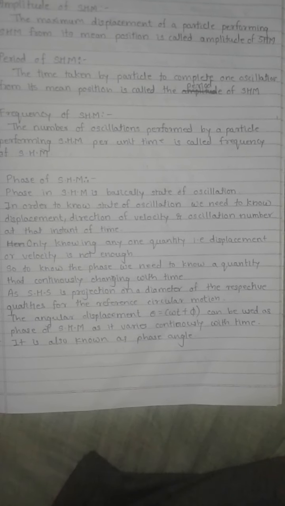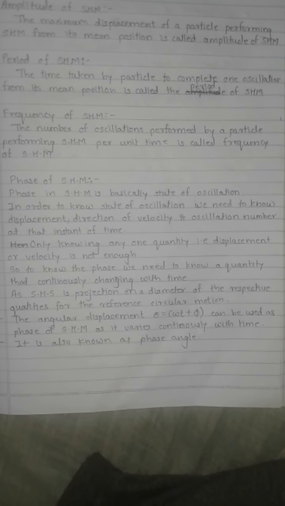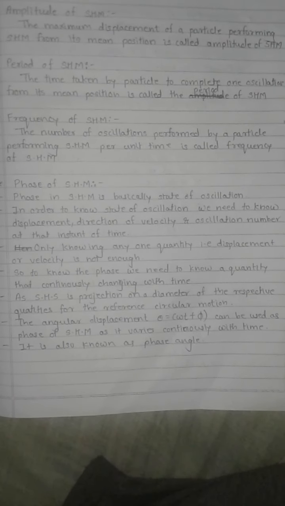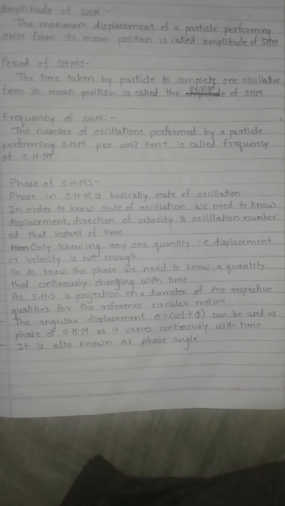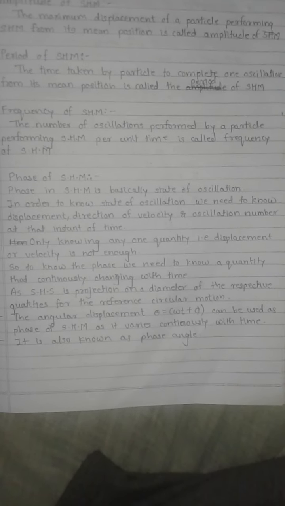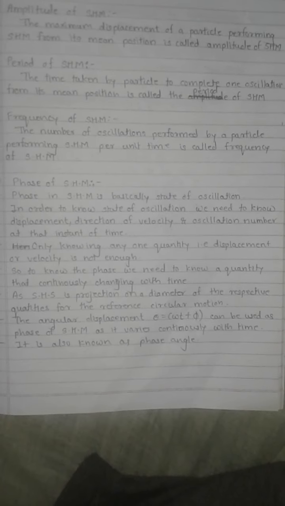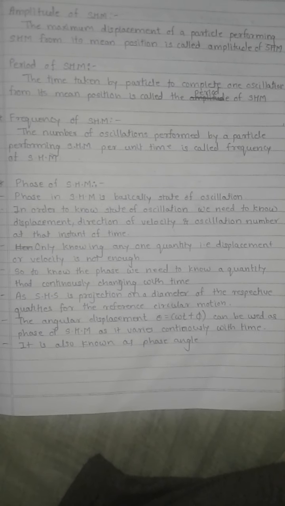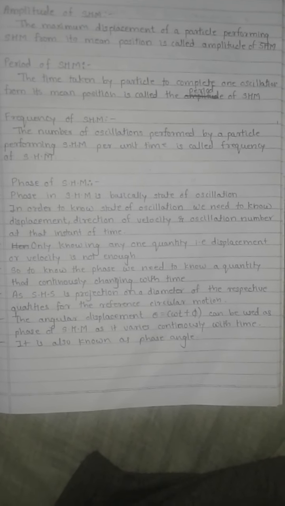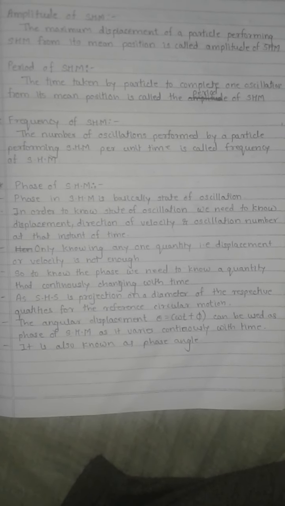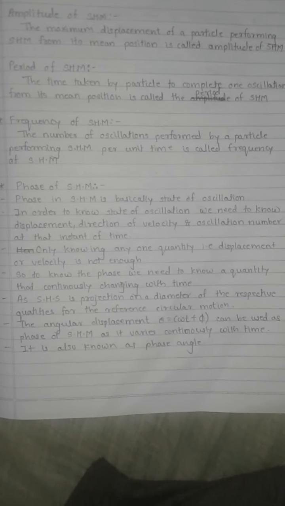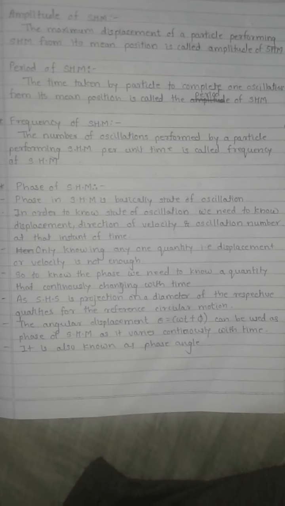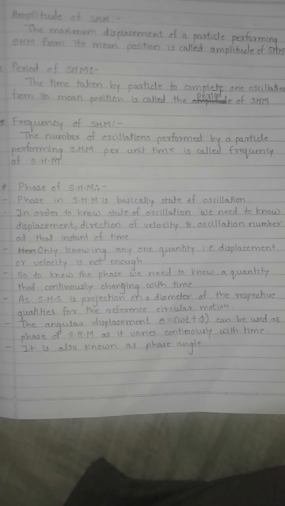So it is not sufficient that if you have only displacement you can get phase, or if you have only velocity you can get phase. In order to get phase, we should have a quantity that is continuously changing with time, and SHM is a projection along any diameter, as mentioned in point 5.7, which is omitted for this year. So as SHM is a projection along the diameter.